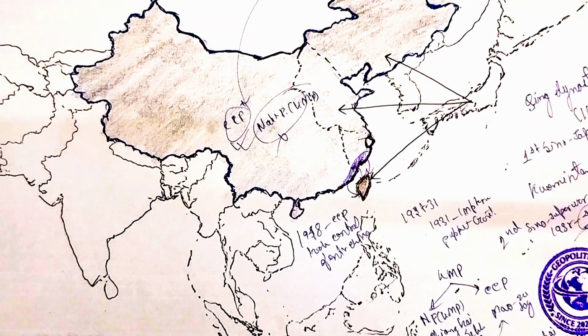Now, some time ago, during the presidency of Joe Biden, he sent some US naval forces to Taiwan in an unplanned way. During that time, China was also sending its naval forces. Now, there was a face-to-face movement. This was not a planned thing, so it was not considered a good move by the US.